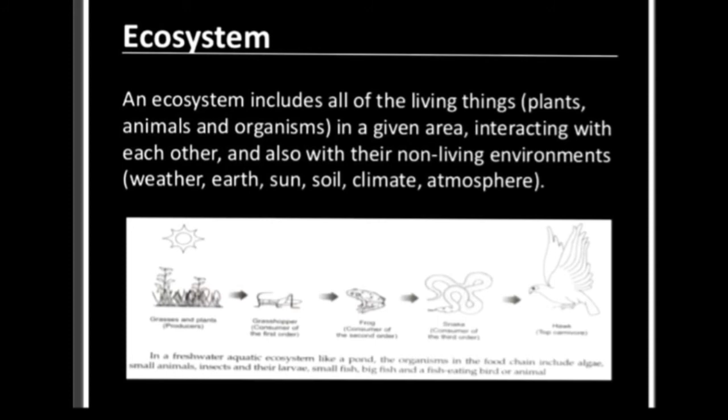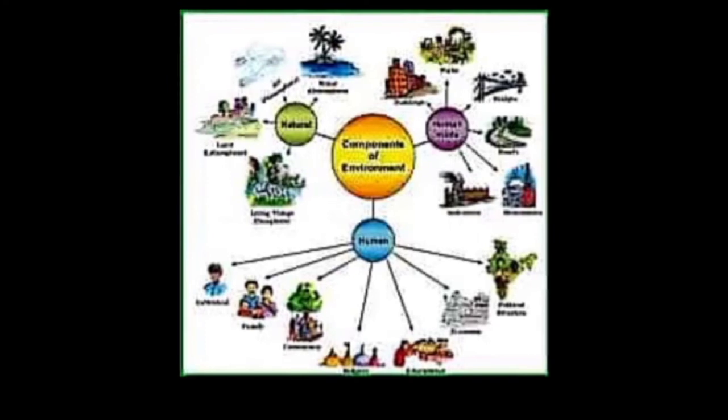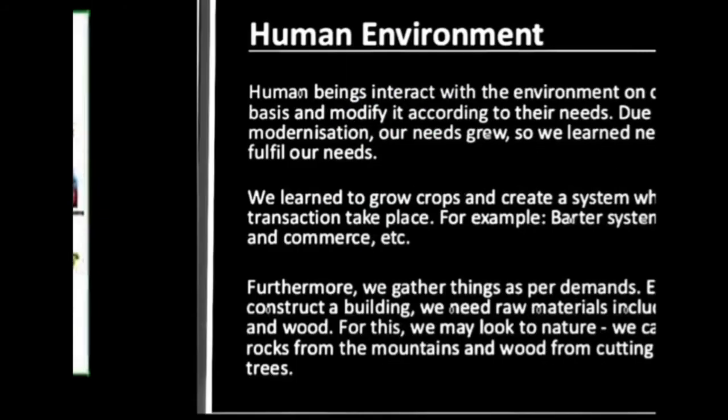In every ecosystem, there is a perfect balance or equilibrium in the transfer of energy and matter among the different components, as you can see in this picture, and this is known as ecological balance between components of environment.